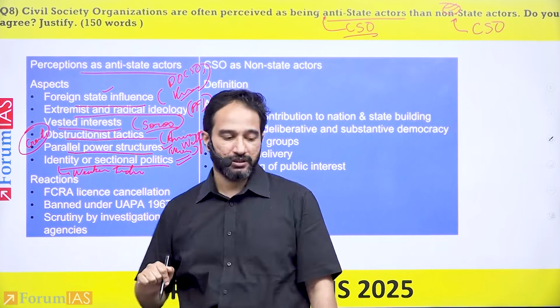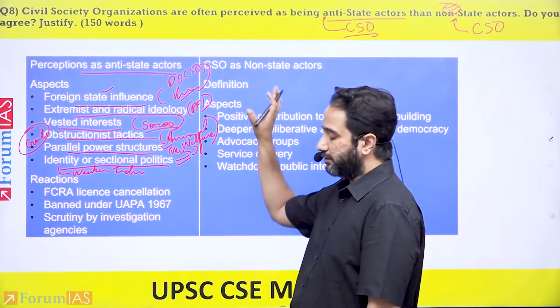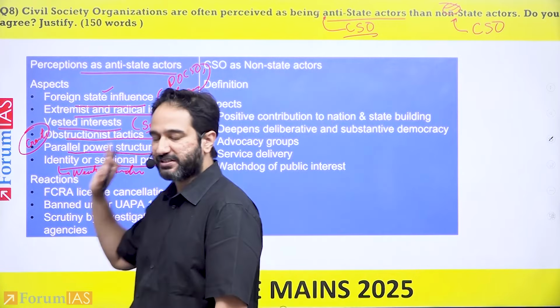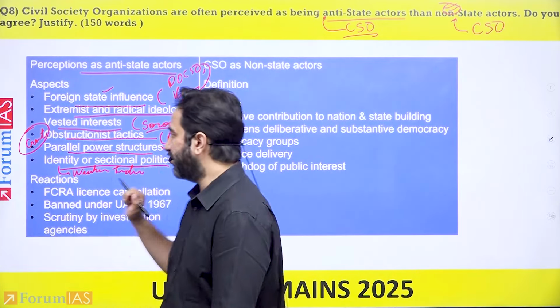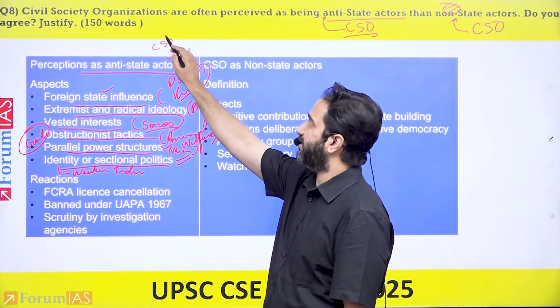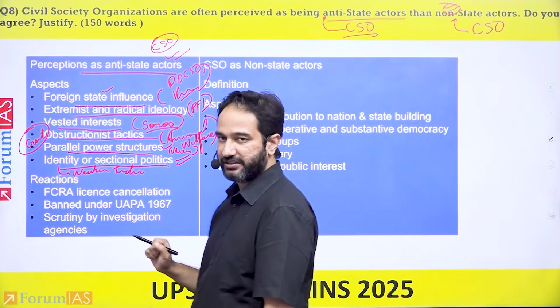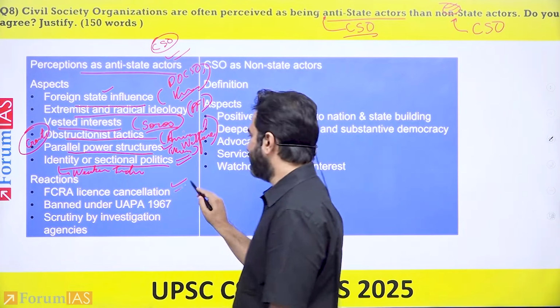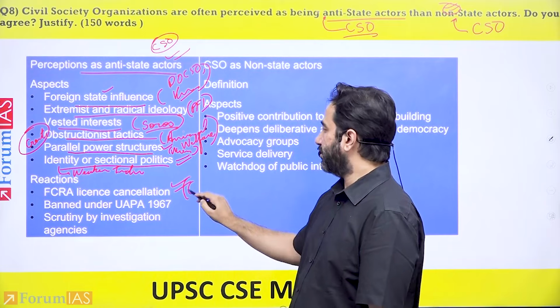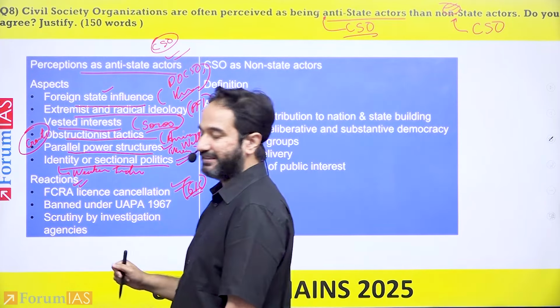weaken India. Apart from this, what are the reactions, or what are the appropriate steps that India takes in relation to such anti-state actors or civil society organizations that may function as anti-state actors. So recently, the government of India cancelled about 6,000 FCRA licenses.